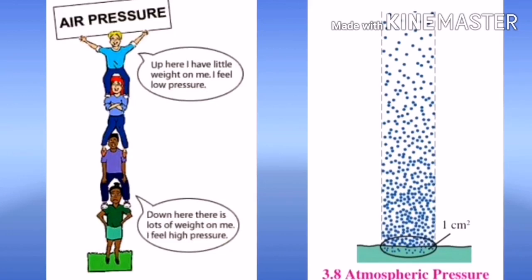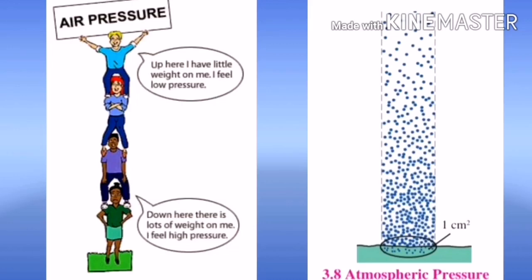Now students, see this example. This is the best example to clear your concept of atmospheric pressure. What do you see? These kids are sitting on top of each other. How do they feel? See the boy who sat on the top. How does he feel? He said, I feel little weight on me, I feel low pressure. And what about the boy at the bottom? He said, there is a lot of weight on me, I feel high pressure on me.